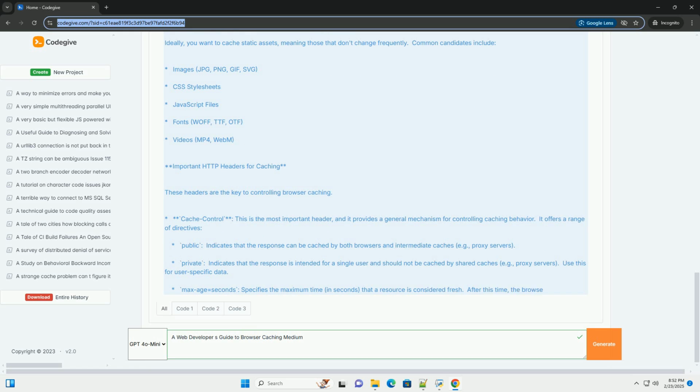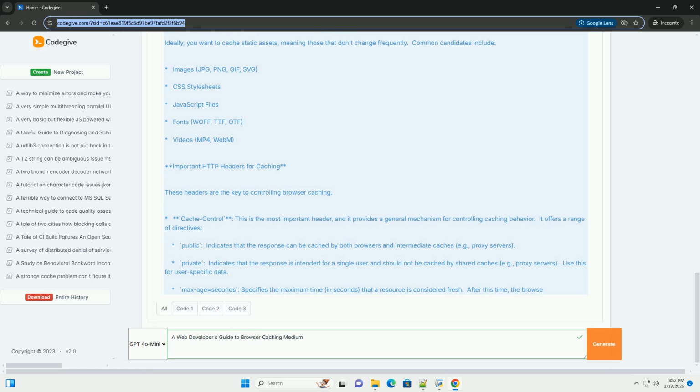s-maxage equals seconds, similar to max-age, but it applies only to shared caches, for example proxy servers. If both s-maxage and max-age are present, s-maxage takes precedence for shared caches. no-cache forces the browser to revalidate the resource with the server before using it from the cache.